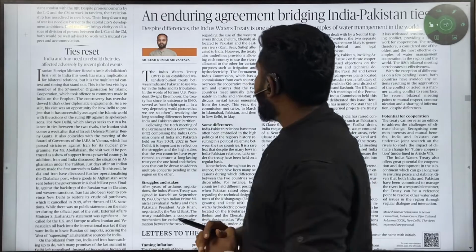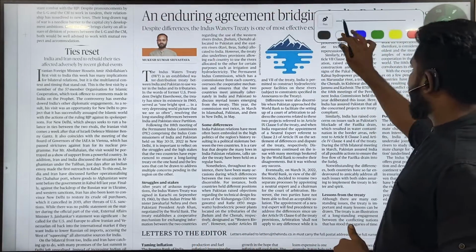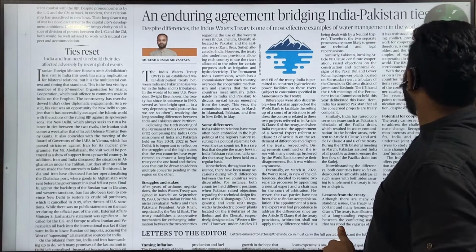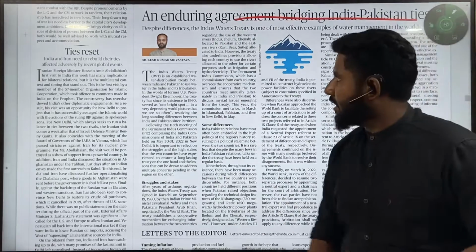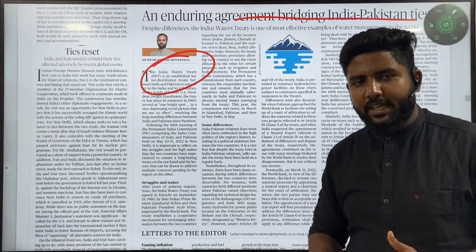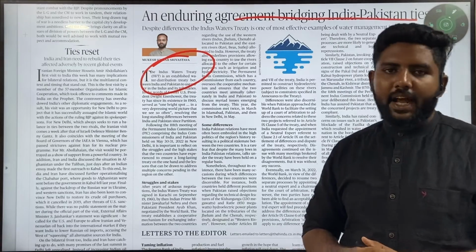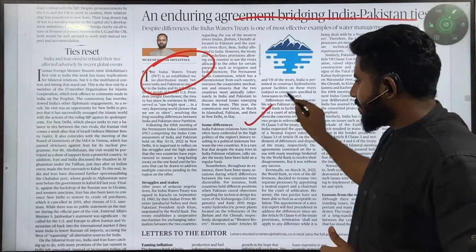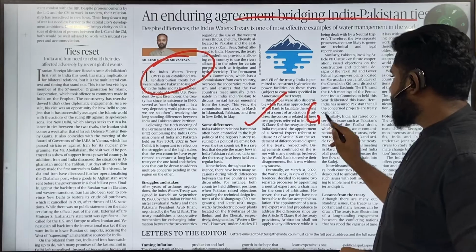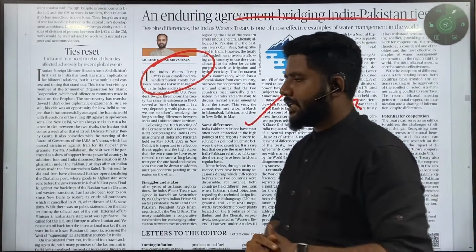Next article is the enduring agreement bridging India-Pakistan. We spoke about the India-Pakistan relationship just a while back, so the same thing we are going to discuss here. They are talking about the Indus Water Treaty. As I said, we have to know what kind of agreements we have and what the current state is between India and Pakistan. For that purpose, this article is important. Again, GS2, international relations and bilateral relations.